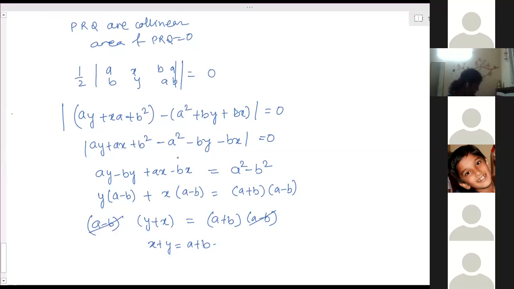Solve the 19th one, 19th and 20th both. Ma'am, in the 20th one, we should take again this. Yes, plus or minus 10 you have to consider. Okay, ma'am.